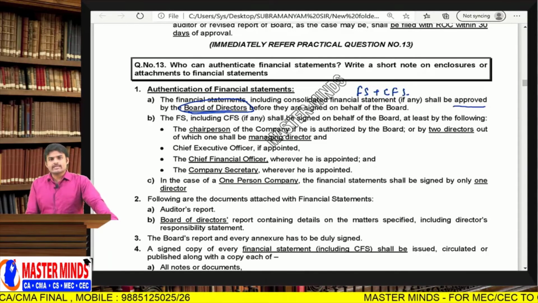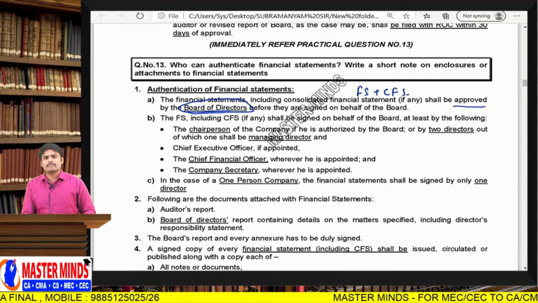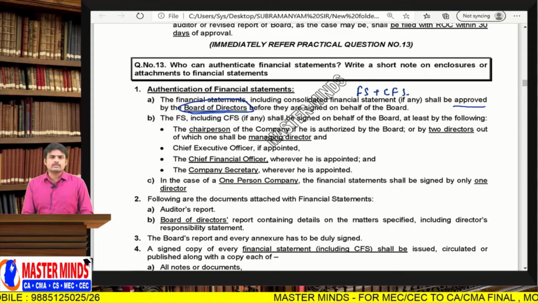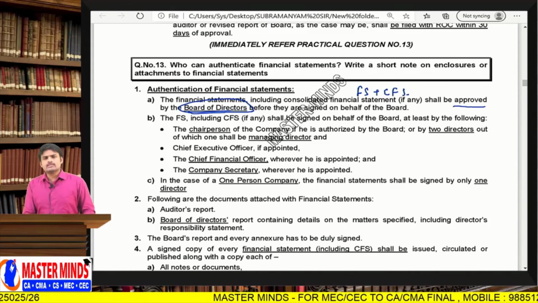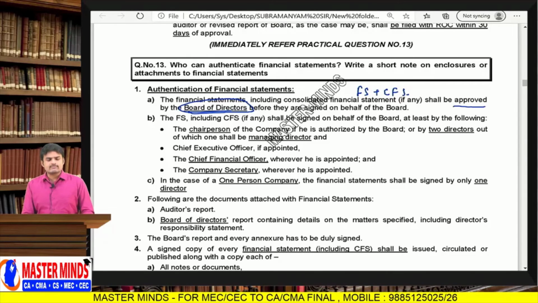If members have any doubts in the financial statements, they will ask the management, sir, why did you prepare financial statements in accordance with this policy? Last year you followed FIFO, first in first out, for stock valuation, but this year you followed LIFO. Yes, we need reasons. We didn't understand the disclosures. At the time of disclosing the reasons, it was found that management made a mistake. Now, one more time, the revision of financial statements.